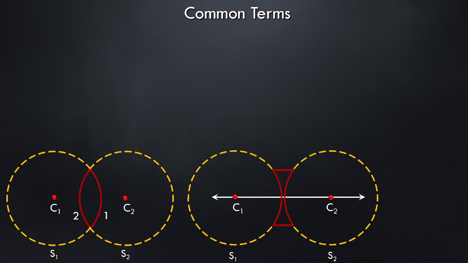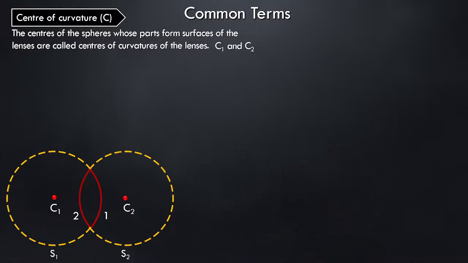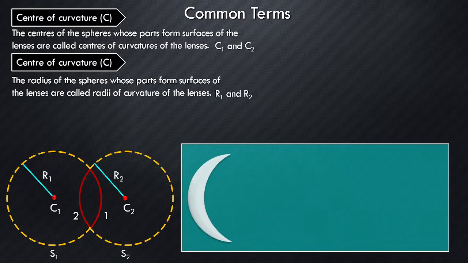Okay, now look at this. If I draw a diagram, the center of the sphere whose parts form surfaces of the lens is called as what? Tell me what? Center of curvature. So what is C1, C2 here? Good. Center of curvature. Next, what is R1? R1, R2 is the radius of curvature.